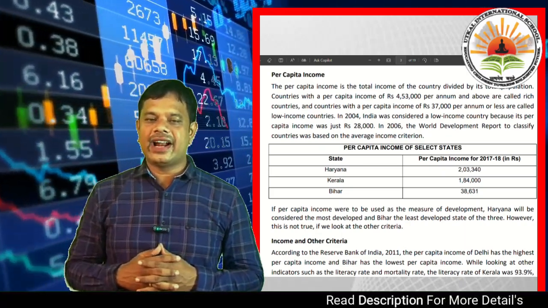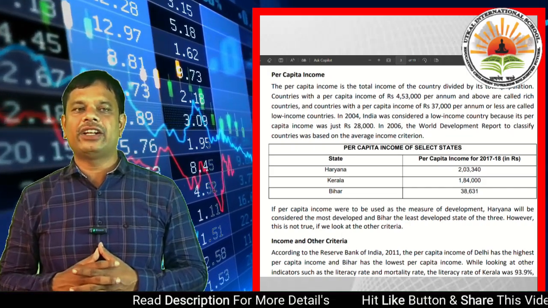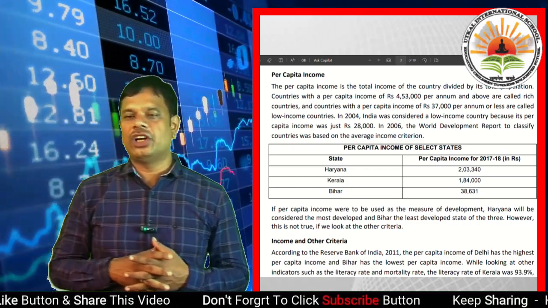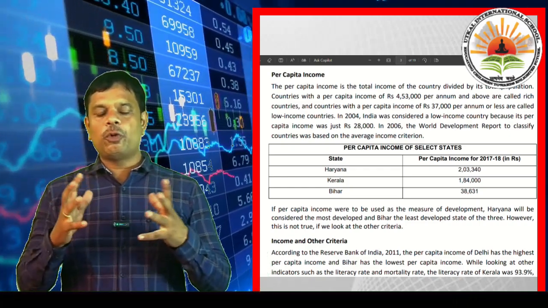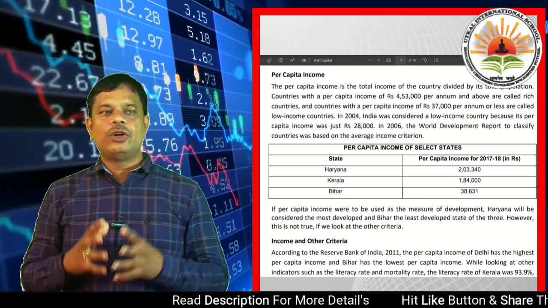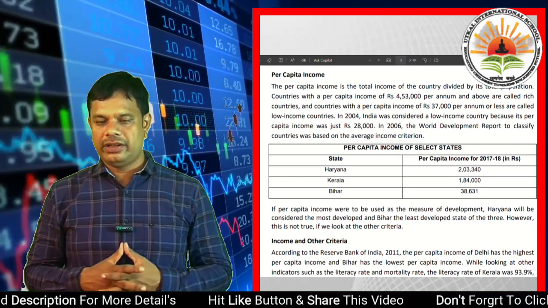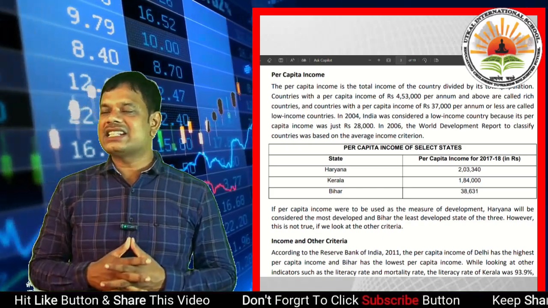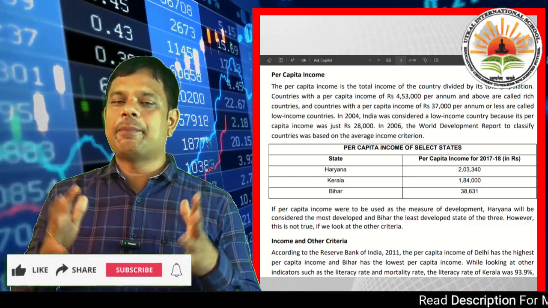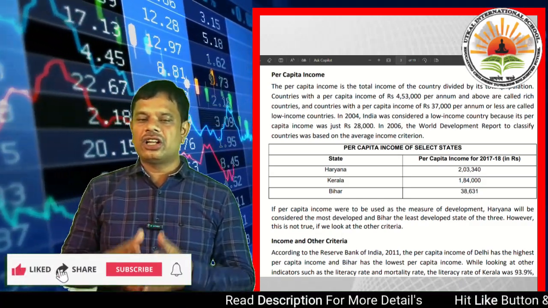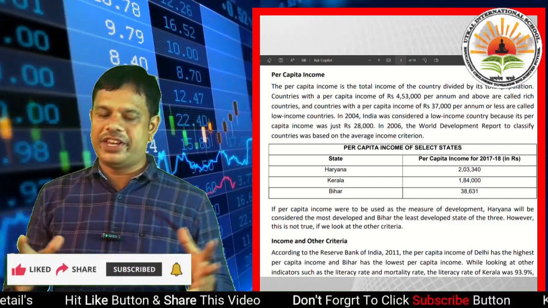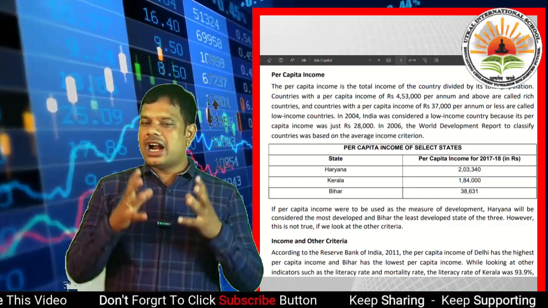So first we take data on per capita income for the years 2017 and 2018, and the amount is in rupees. First, if we take Haryana, the per capita income is 2,03,340. Same as if we go to the second state, Kerala, whose per capita income is 1,84,000 rupees. If we consider the third state, Bihar, it is 38,631 rupees. So Haryana, Kerala and Bihar.